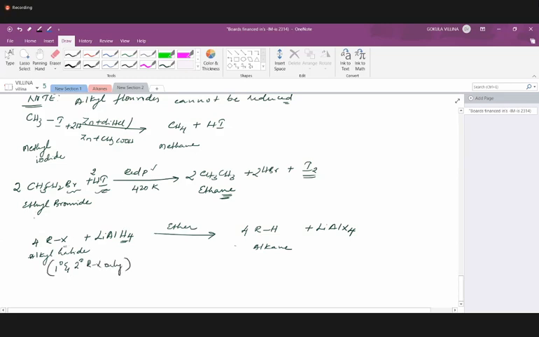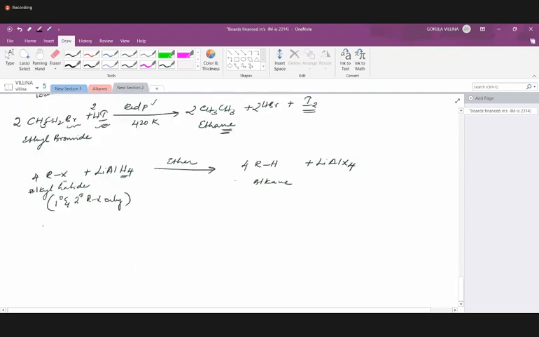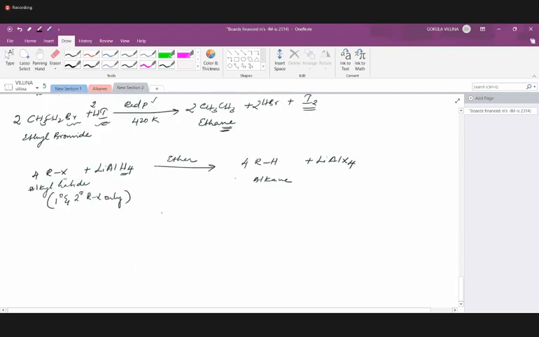If you take tertiary alkyl halides, your reaction will be something like this. This is tertiary butyl chloride. If you heat it in presence of lithium aluminum hydride, you get an alkene with a double bond, CH2, plus HCl.